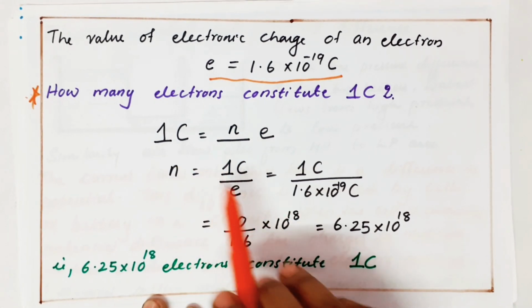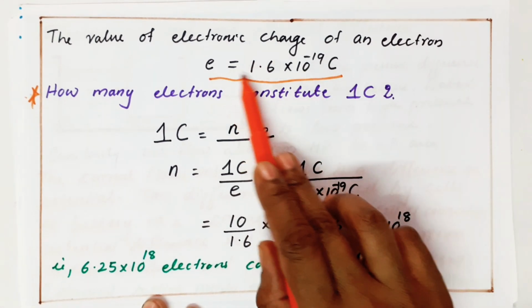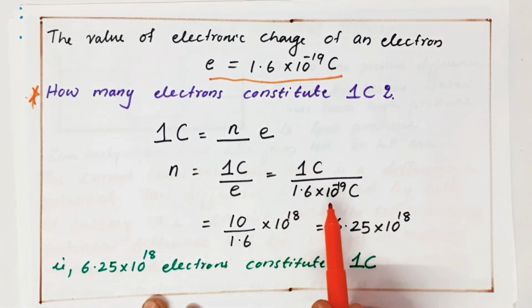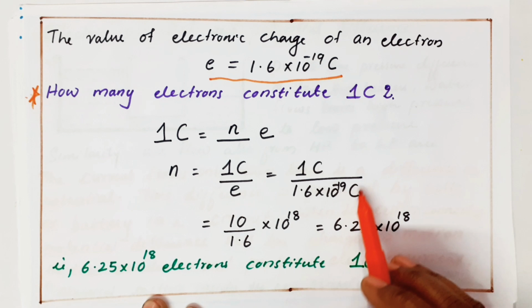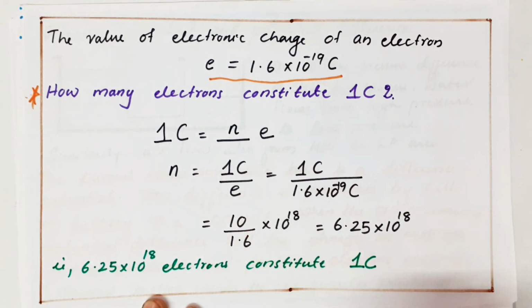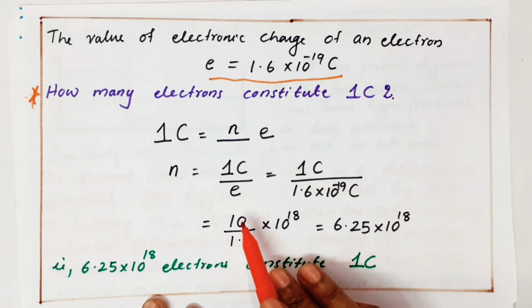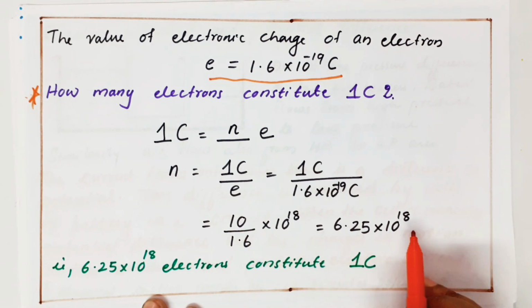So N equals 1 coulomb by E. That is 1 coulomb by, what is our E? 1.6 into 10 power minus 19 coulomb. Coulomb cancels. Now I'm doing an easy calculation. 10 power 19 goes up. I can write 10 into 10 power 18. I just split it, no problem, no? It's for my convenience I did like that. So 10 by 1.6 is 6.25 into 10 power 18.